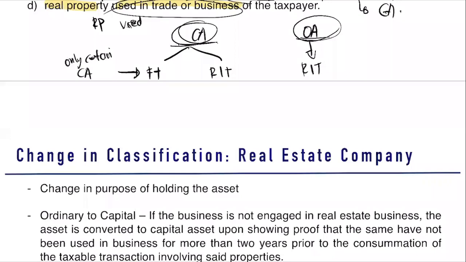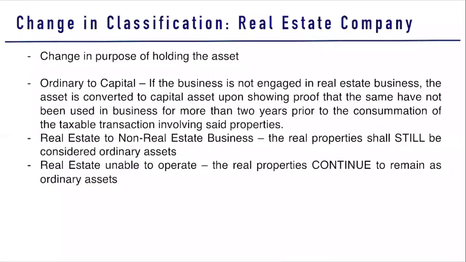So what if we have a real estate company? The rule here, guys, is if that is a non-real estate company, change of classification is permitted.